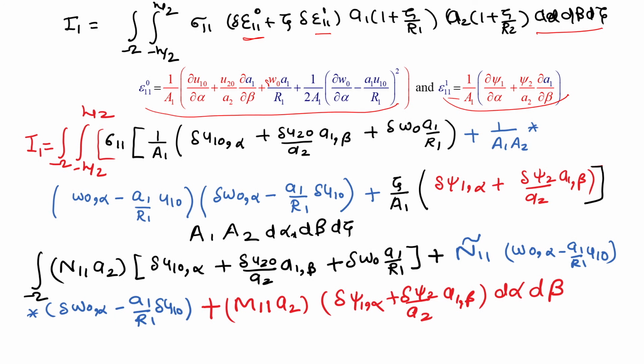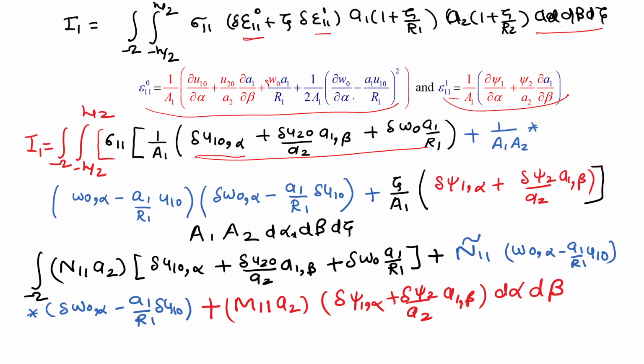So we have to do it carefully: sigma 11, 1 by a1 common, and taking the variation del u10 comma alpha, because if we write del by del alpha it takes huge space and working with that is slightly difficult, so I have written a small form. We can write del u10 comma alpha and del u20 by a2 a1 comma beta and del w0 a1 by r1. So this is our linear contribution.